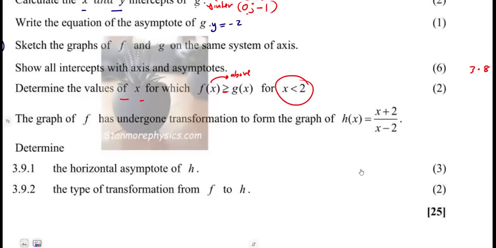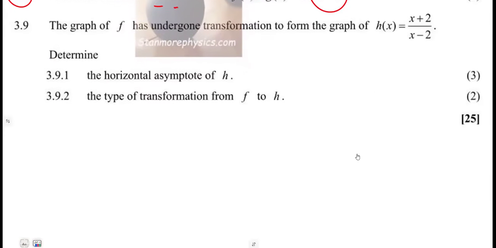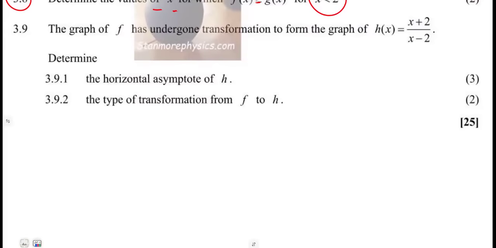All right. Then the graph of f undergoes the transformation, which is represented to form this h(x), which is this one. So from here, 3.9.1, determine the horizontal asymptote of h. The horizontal asymptote of h, guys.